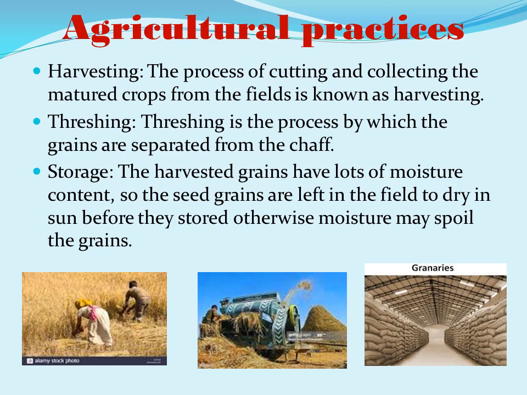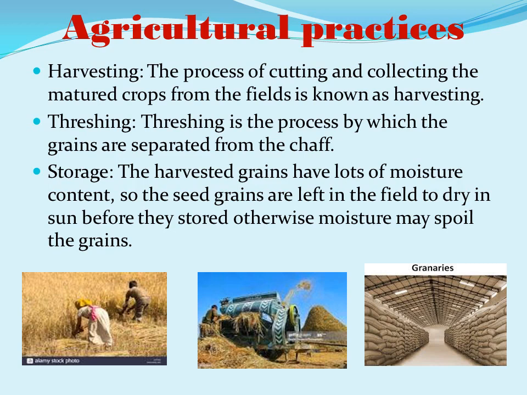Next is threshing. Threshing is the process by which the grains are separated from the chaff. Threshing is done manually by beating the crops against a solid surface or by stamping on them by animals. Nowadays, tractors are used for doing this job.